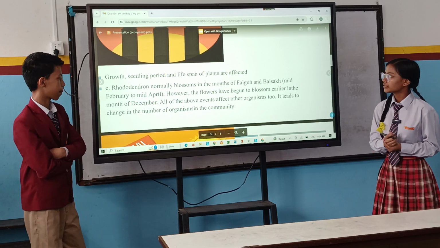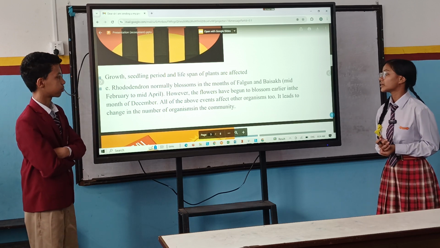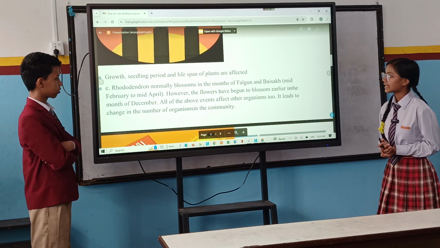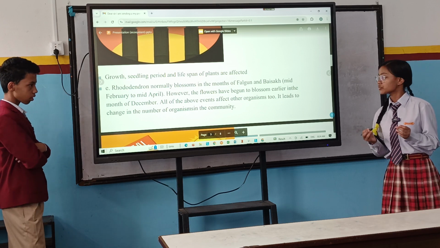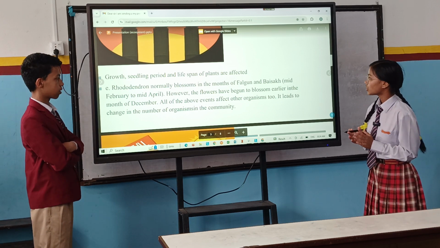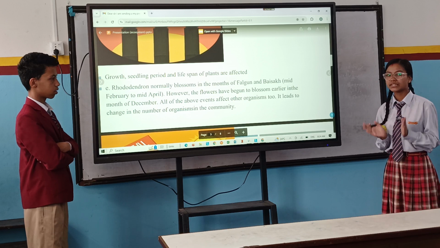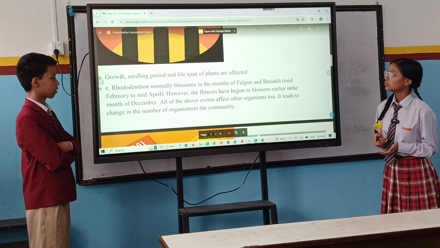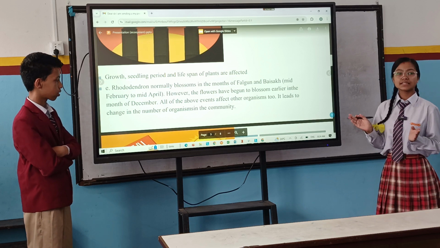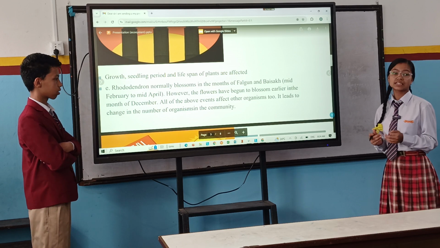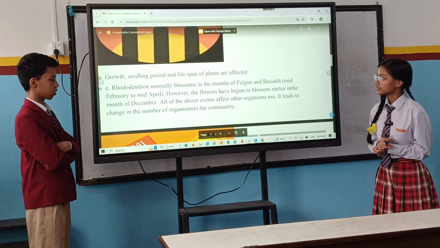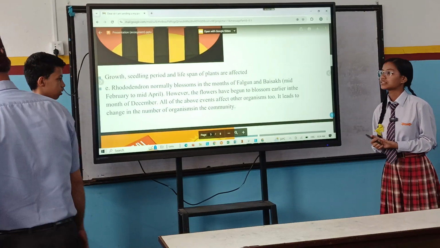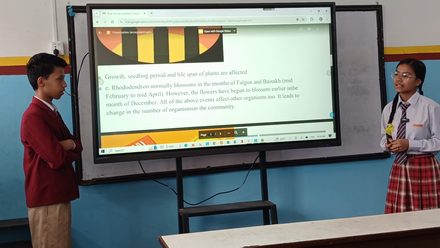And next, rhododendron normally blossoms in the months of Fagun and Baisakh, mid-February to mid-April. However, the flowers have begun to blossom earlier. That means rhododendrons are very beautiful flowers which usually grow during Fagun and Baisakh, that is, the middle of February to the middle of April. However, these flowers have begun to blossom earlier, in the month of December. This is one of the major examples of climate change and its impact on plant life. So these are some of the effects of climate change and global warming on plants and animals.